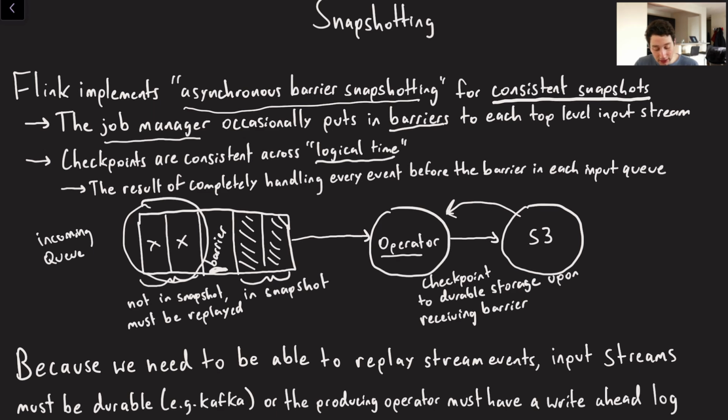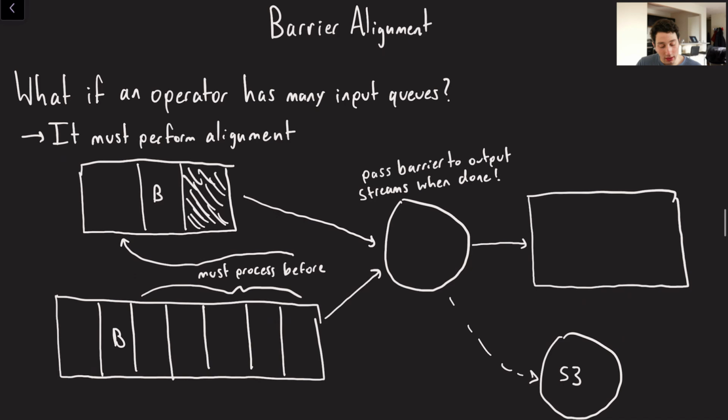Now, because we need to be able to replay these two events, it's important that all of our streams are durable in one manner or another. What this means in practice is if we're materializing our streams to disk, they need to be on a replayable message broker like Kafka or Amazon Kinesis. Or if perhaps we're passing data from one operator to another, the producing operator has to have some sort of write-ahead log, because maybe those records are just going over the network. Maybe we're not using Kafka as an intermediary.